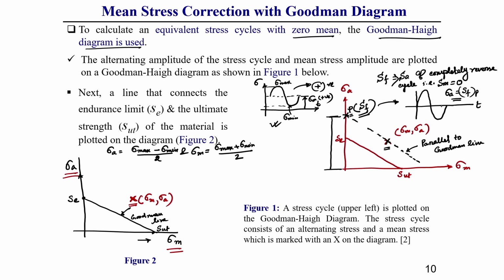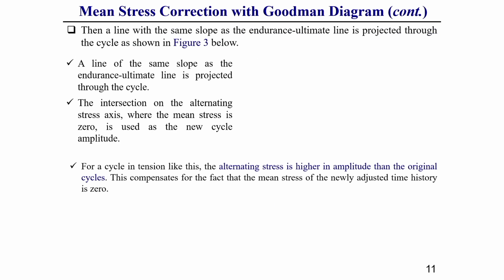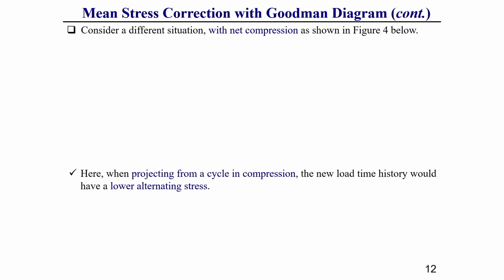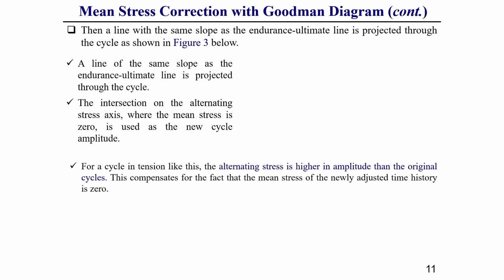Okay. So, this is the completely reverse stress amplitude where mean stress equals 0. This way, generally, we correct the mean stress effect using the Goodman diagram. This is for positive mean stress. Now, once it is negative mean stress, then how we can correct this effect, that I am going to show.